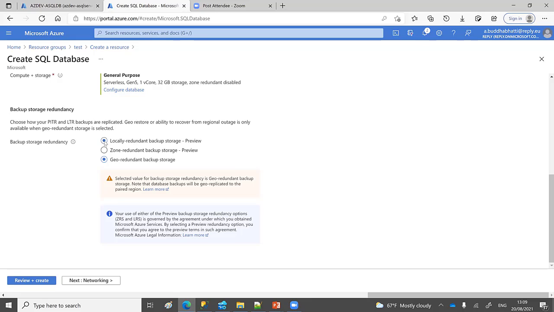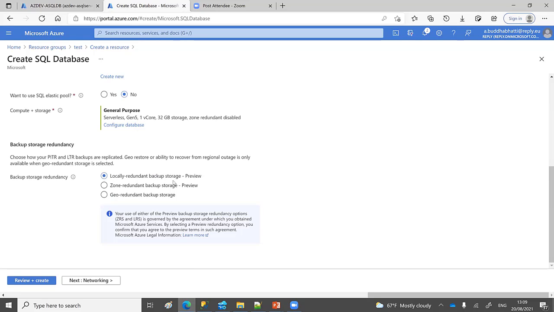But otherwise, for me, I can use this one because there is no sensitive data, so local redundancy is fine. It has a 2 or 3 place replica available, but in the same place, around the same data center. Geo redundancy is far from one server to another server, maybe in another country as well.